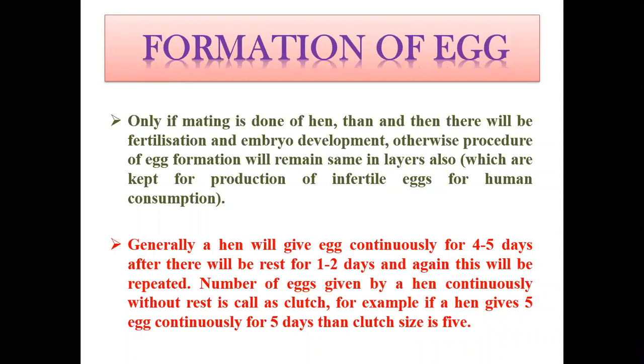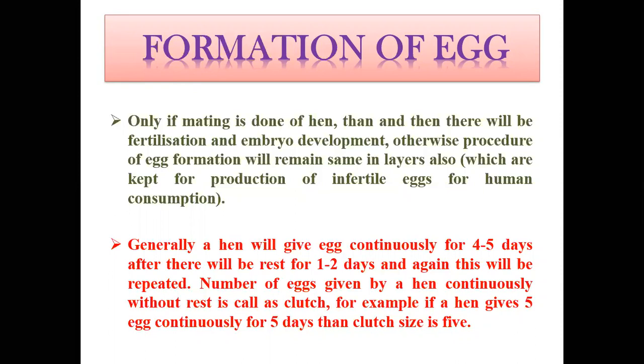So till now we have seen the complete process of formation of the egg: how the yolk is formed, how the thick albumin surrounds the yolk, how 25% of the thick albumin becomes thin, and how the development of the shell membrane and the outer shell occurs. Now only if mating is done of the hen will there be fertilization and embryo development. Otherwise, the procedure of egg formation remains the same in layers, which are also kept for production of infertile eggs for human consumption.